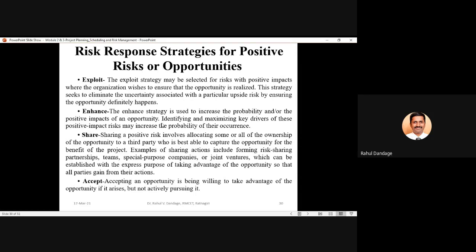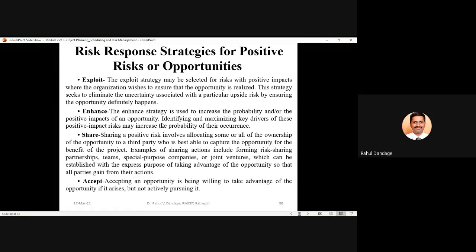And last, accept. Accepting an opportunity is being willing to take advantage of the opportunity if it arises, but not actively pursuing it. So accept means we are not going for exploiting. We are not running behind those opportunities. If it comes, then we are simply showing the acceptance that okay, let it happen.